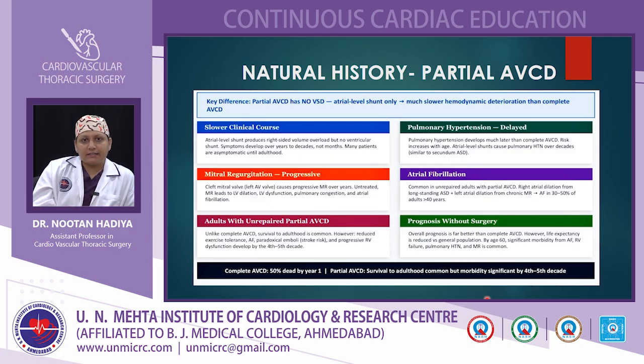Pulmonary hypertension is delayed in these patients because of the ASD-level shunt only. Atrial fibrillation is more common in these patients because of the adult presentation with arrhythmias. The prognosis without surgery is far better than in complete AVCD. However, the life expectancy is reduced compared to the general population.